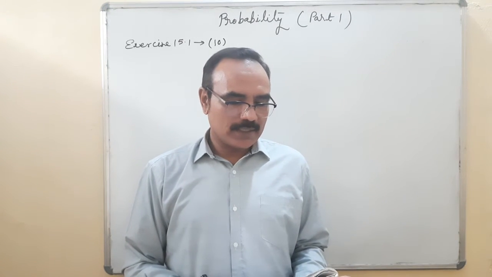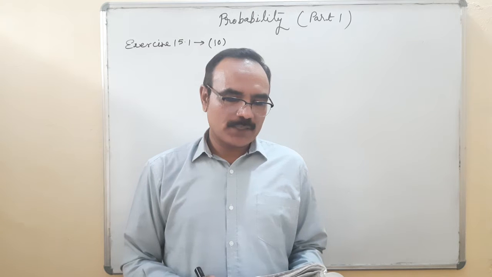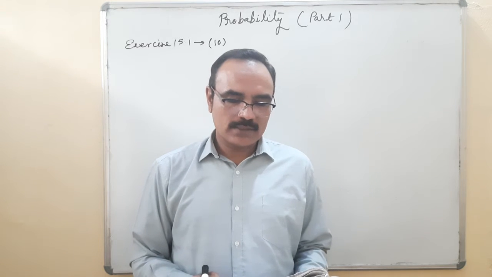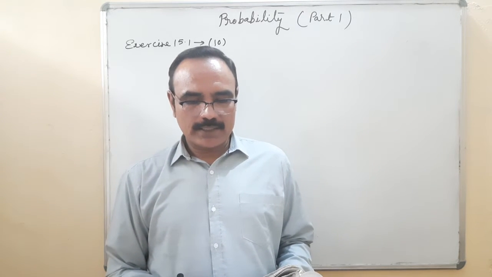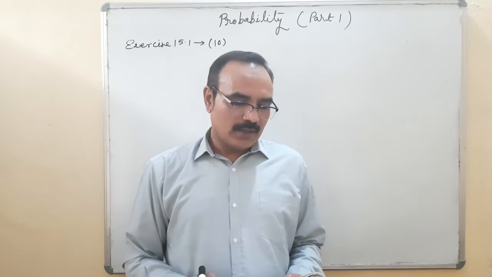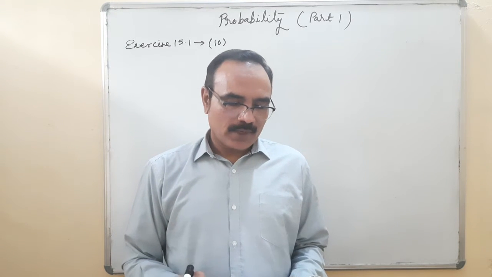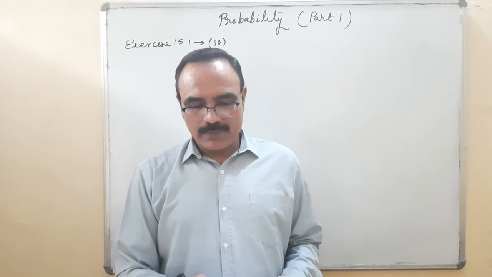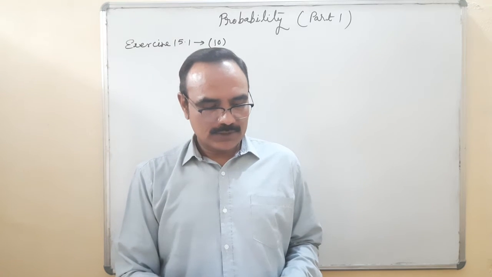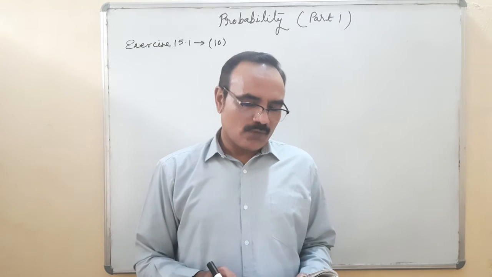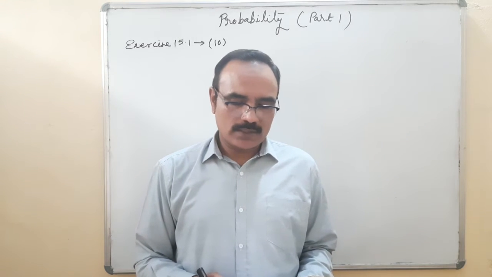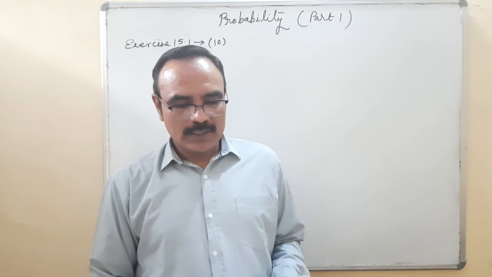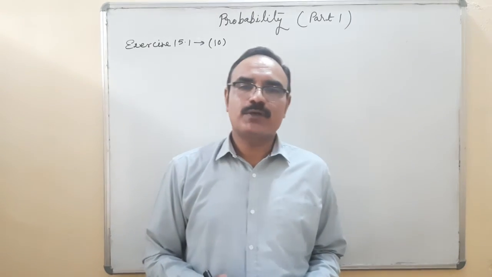A piggy bank contains 50 paise coins, 1 rupee coins, 2 rupee coins and 5 rupee coins. If it is turned upside down, one of the coins will fall out. What is the probability that the coin will be a 50 paise coin, and second, will not be a 5 rupee coin?